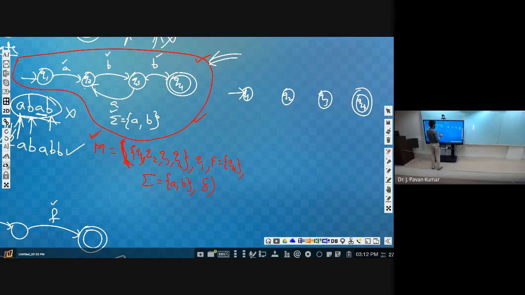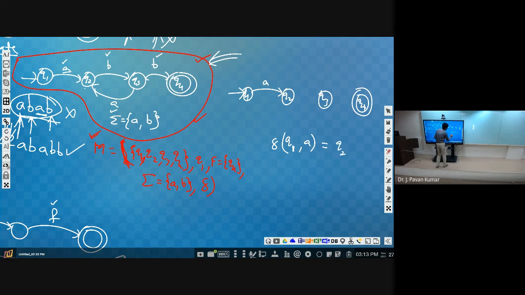No, sir. What else is required? In addition to this, what is required is transitions. Transitions in the sense, by reading which input symbol we can transit from one state to another state. Like, by reading an input symbol A, we can transit from Q1 to Q2. This should be known, then only we can draw. So how we indicate it is the transition, that is delta of Q1 on A.